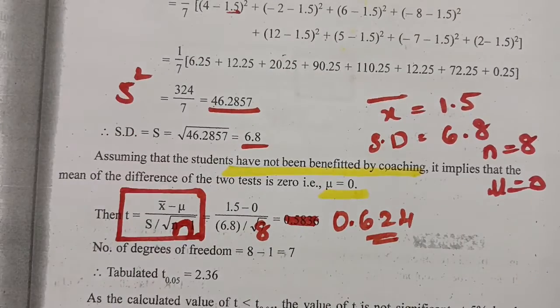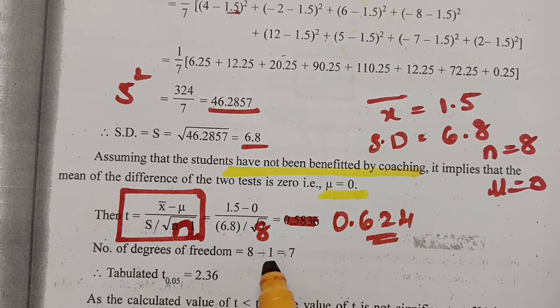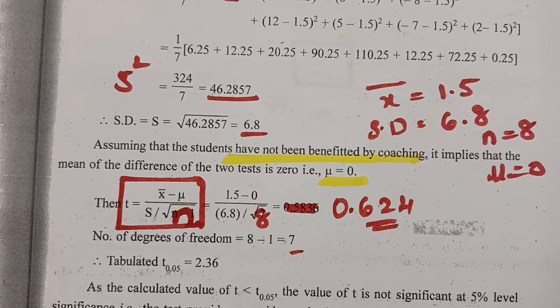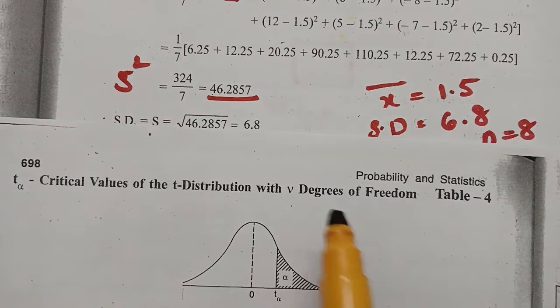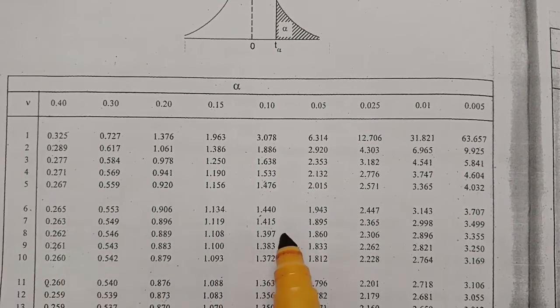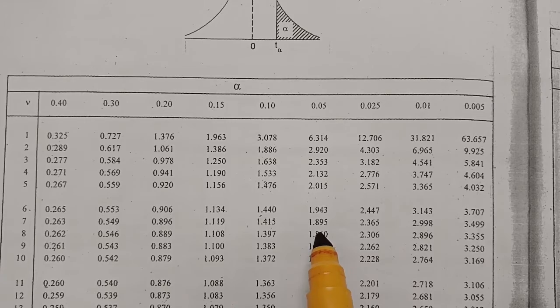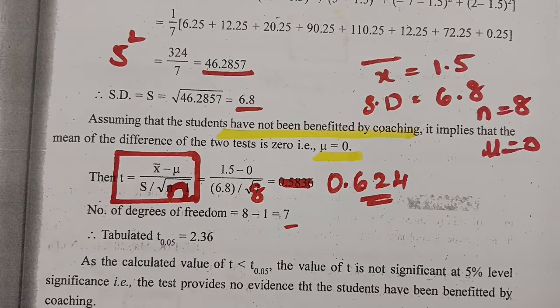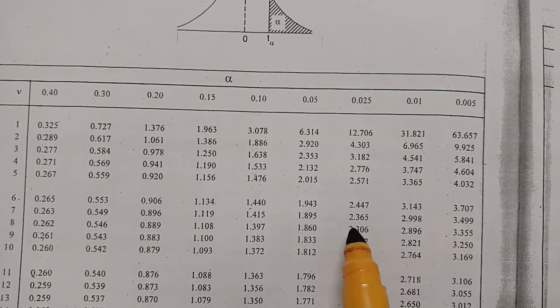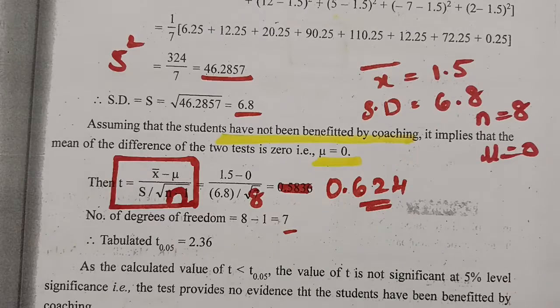Clear? And the next one, the number of degrees of freedom value is n minus 1, which is equal to 7. So for 7 degrees of freedom, if you go with 5% level of significance in this table, at degrees of freedom 7, n is equal to 7, the value here will be 2.365.